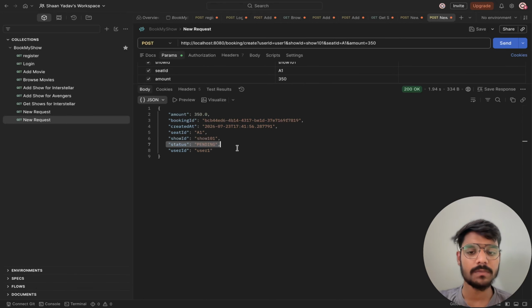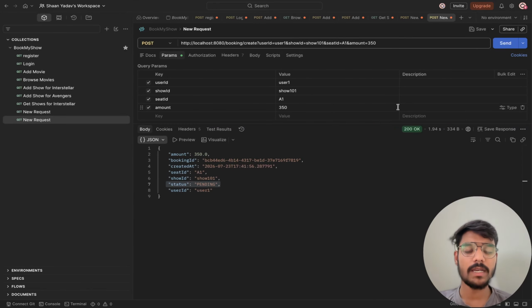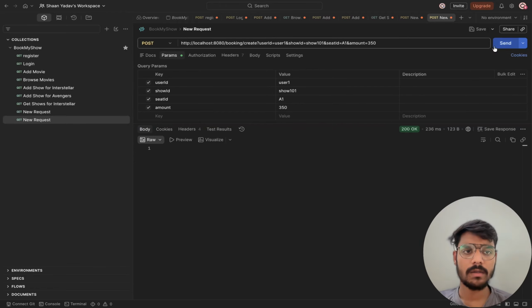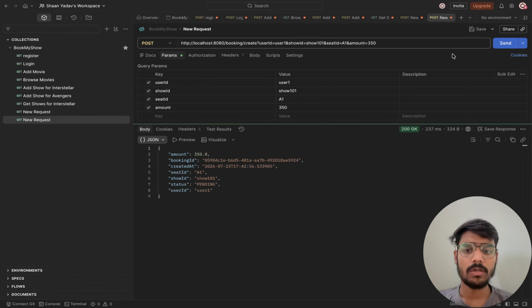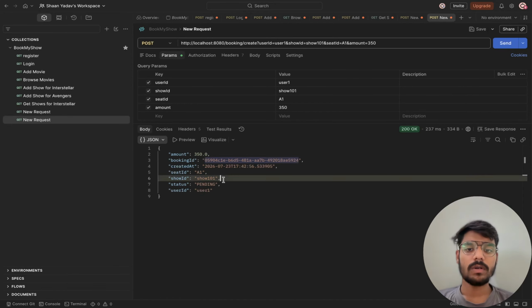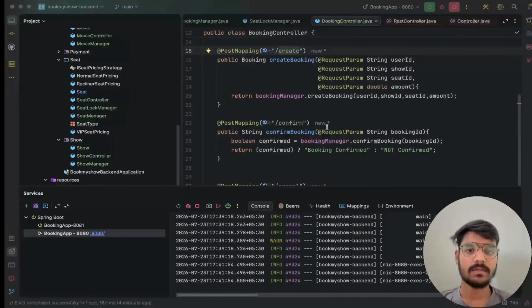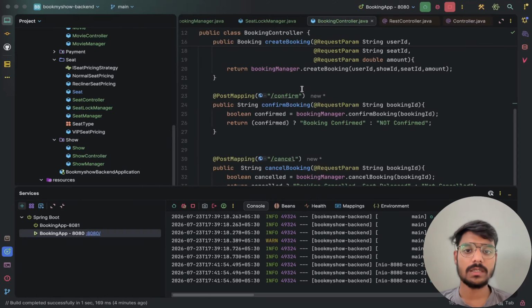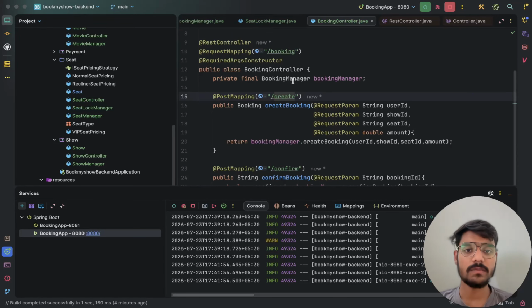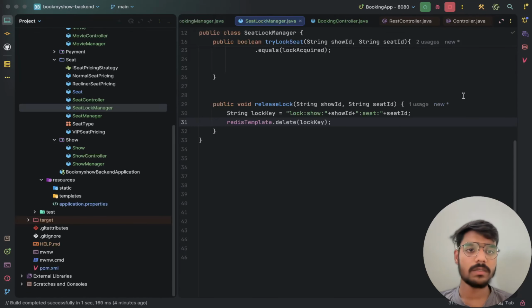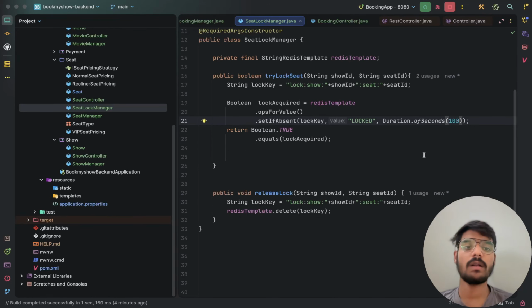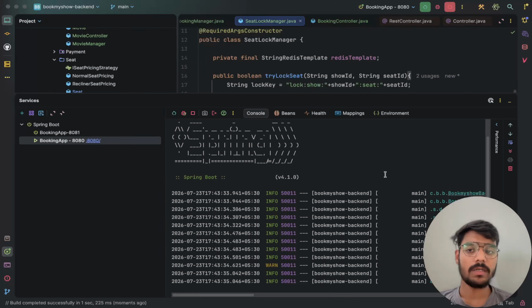So here is the pending status. Now let me call the booking of the same seat again to see whether the lock is held or not. Okay, this is the same booking ID. Let me rerun it. Now the booking is not happening because the lock is there. I think the 10 seconds is very fast, so let me change it for clearer visibility. In the lock seat manager, we will change it to 100. Now rerun it. It is running fine.